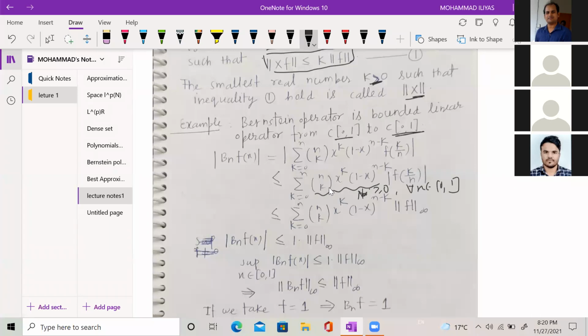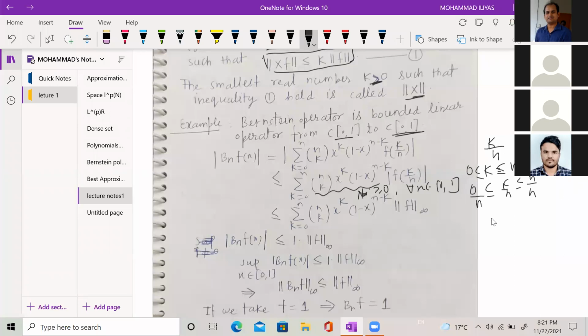So basically, whether you take the mod or not does not affect it. Finally we have mod of f(k/n), with k running from 0 to n. So 0 is less than or equal to k, which is less than or equal to n. When you divide by n, you get 0 by n is less than or equal to k by n, which is less than or equal to n by n.